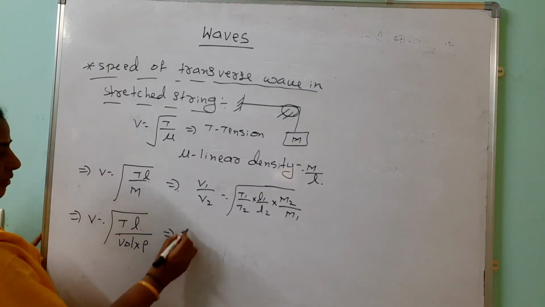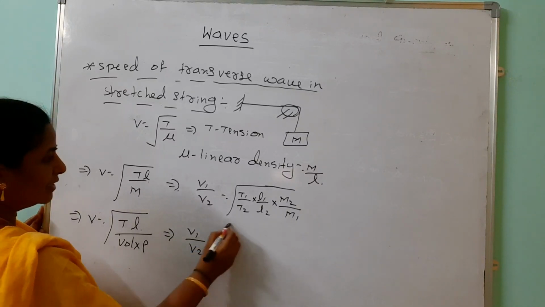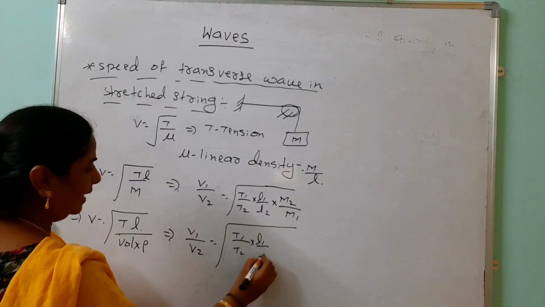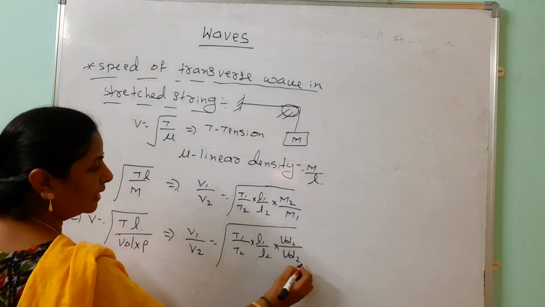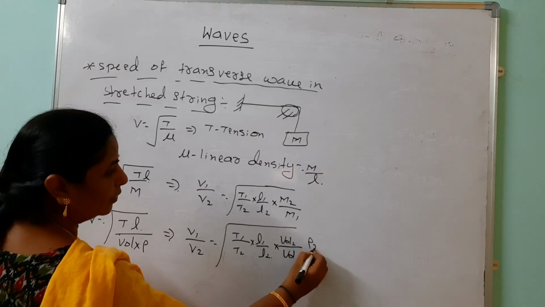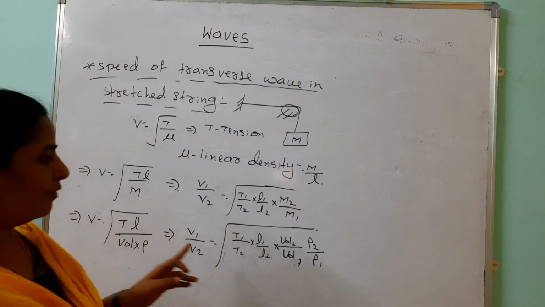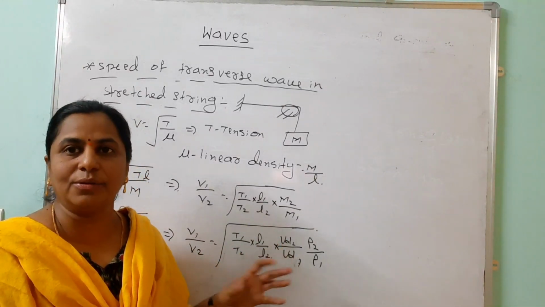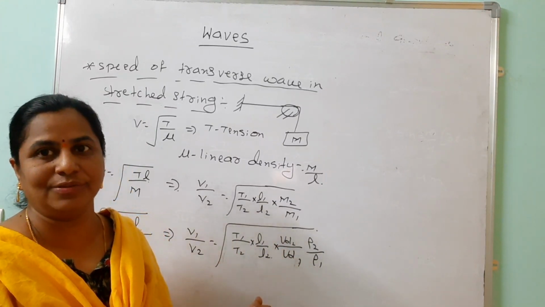So it should be like this when you are expressing in terms of volume. v1 by v2 equals under root T1 by T2 into L1 by L2 into volume 2 by volume 1, because it is inversely proportional to the speed of that one. So rho 2 by rho 1, this is the density. Especially in the case of two wires with two different loads, two volumes and two different lengths, to find the speed of the transverse wave we can use this formula.